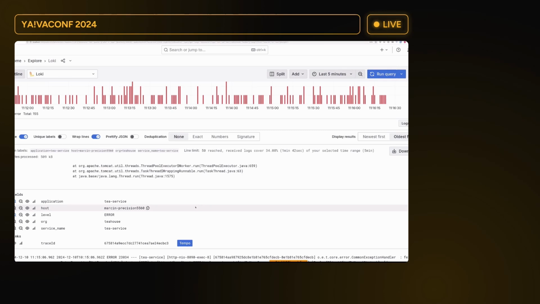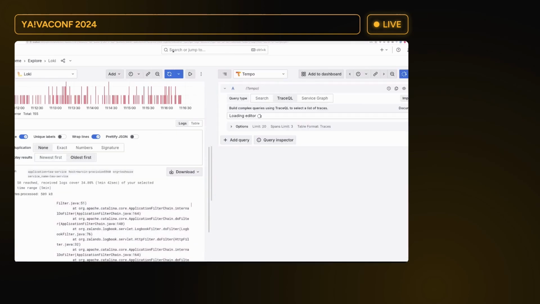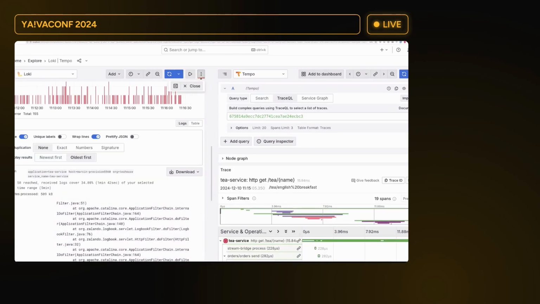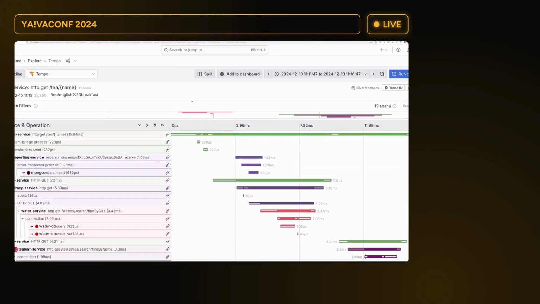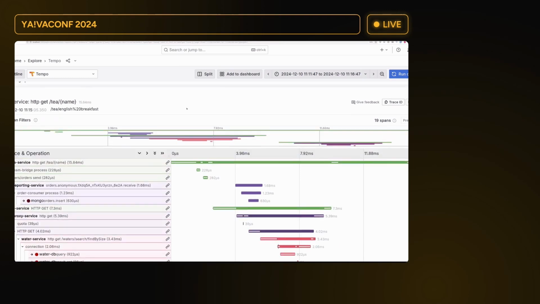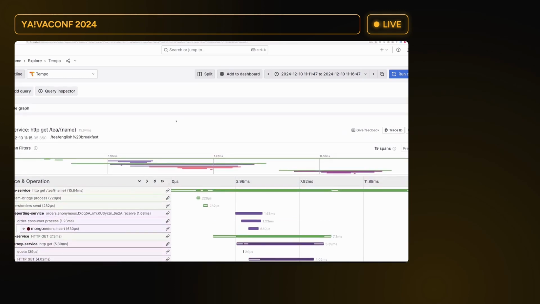I can click that, but also that means that all the logs that correspond to that particular business scenario have the same trace identifier. Now if I click this and close this for a second, we can see how the processing of that particular error request looked like.